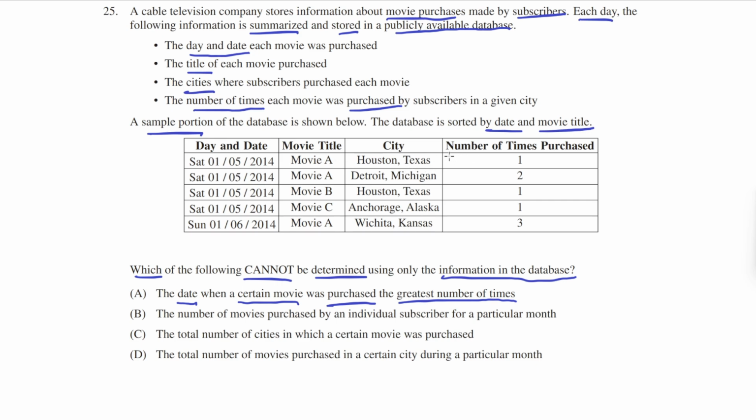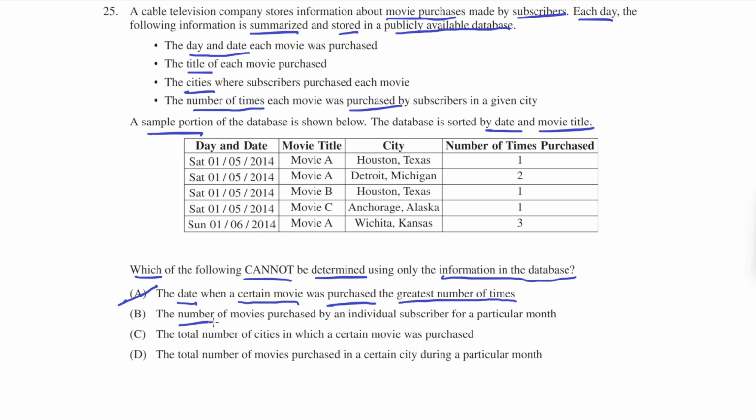So we can easily see which day a certain movie was purchased the greatest number of times by sorting by the movie title and adding up the number of times purchased for a specific day, and doing that for every day. Because we record the day and date for the movie purchases, we can determine this information. So A is able to be determined.